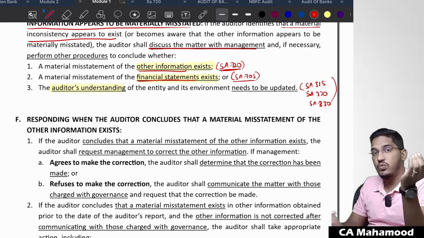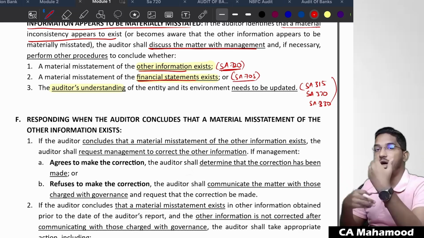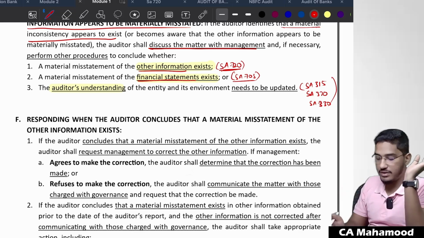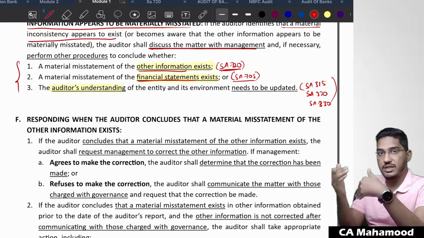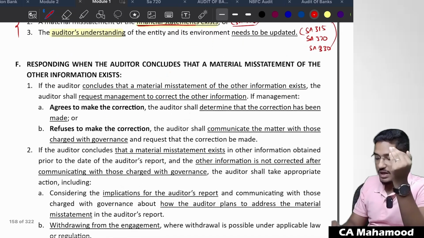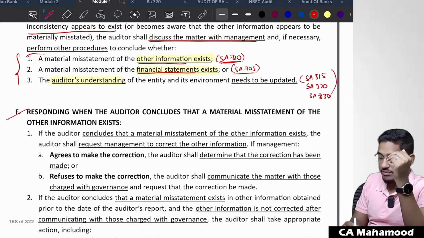If you feel that whatever knowledge I have obtained is wrong, I need to update my knowledge of the client's business, then you need to make changes to your risk assessment process and your audit procedures. Clear? So this is the next step. Once you find an inconsistency, determining what is wrong is the next step. Now, if you finally decide that the other information only contains a material misstatement, then what should you do?